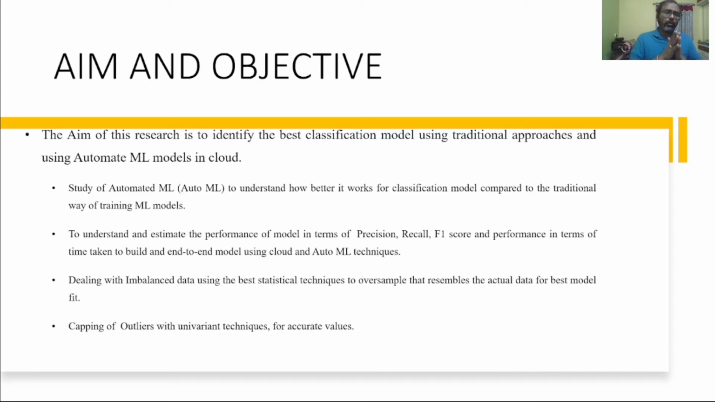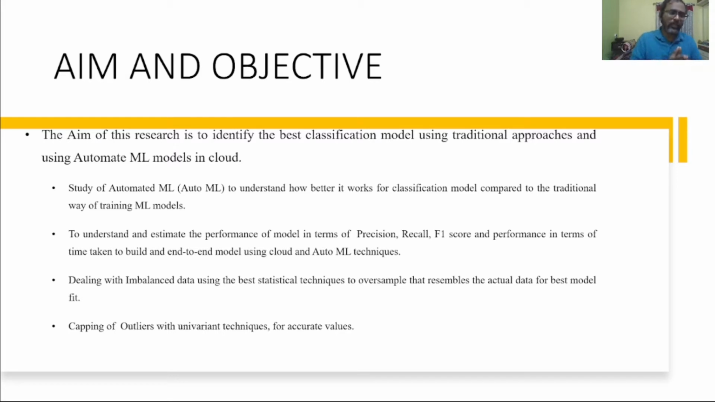Point two, to understand and estimate the performance of the model, obviously in terms of precision, recall, F1, and performance in terms of time taken to build the model and deploy the model, right? Because with AutoML, I need not worry about training different models. It will take care of everything.